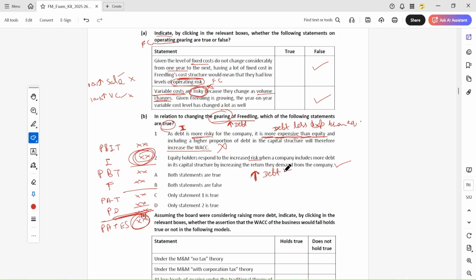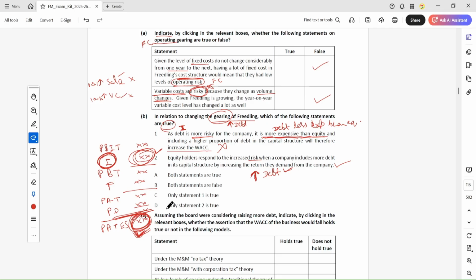So first, when you increase the debt, debt holders will get their interest, but the equity holders don't get any return when you increase a high amount of debt, and this interest will increase ultimately. So the equity holders don't have the available profits to get their return.